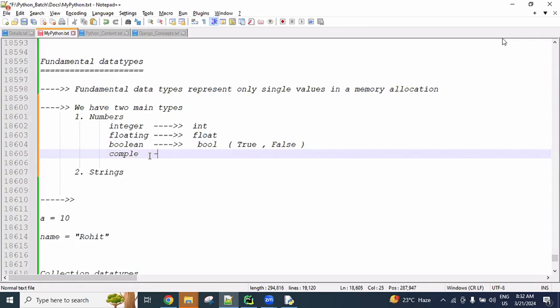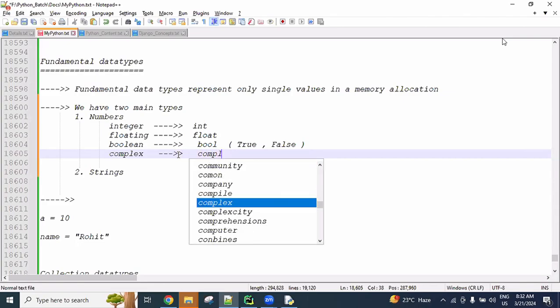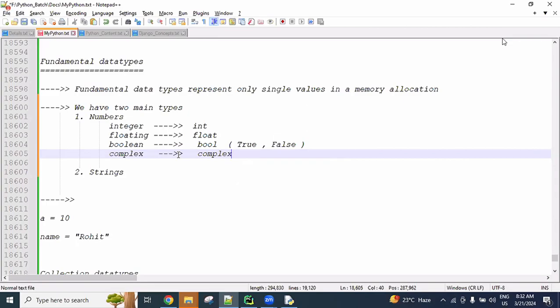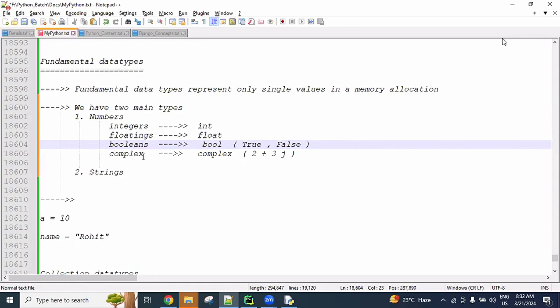And for complex values, the complex data type is there. Here we write the syntax like 3 plus 3j. So integers, floats, booleans, and complex values are the 4 types.